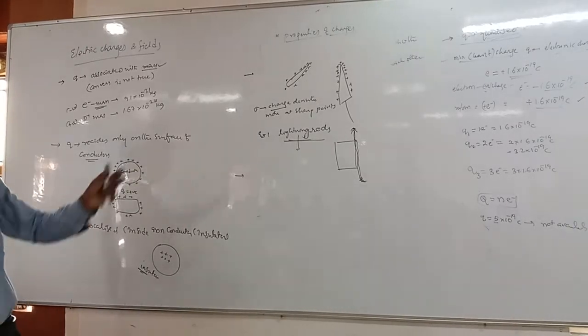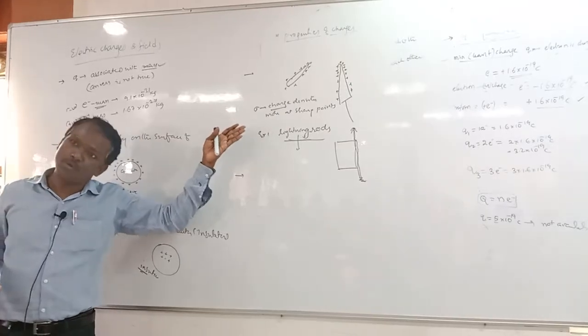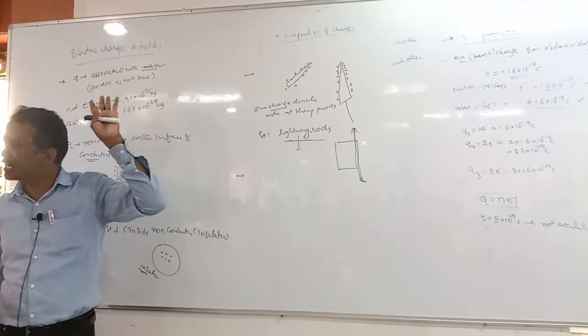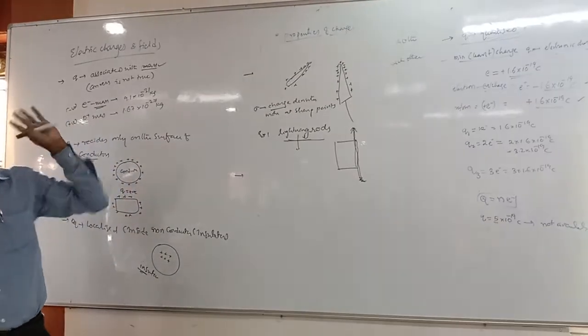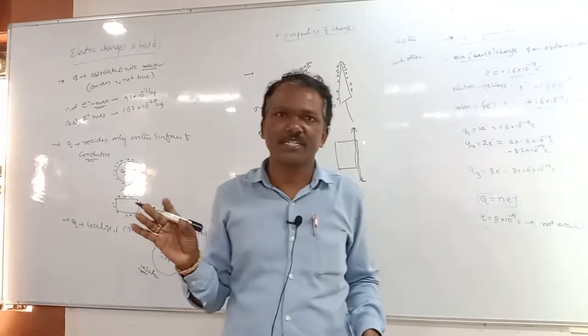Okay, right. And charge will accumulate more at the sharp points or edges of the conductor. So these are some basic properties of charges.